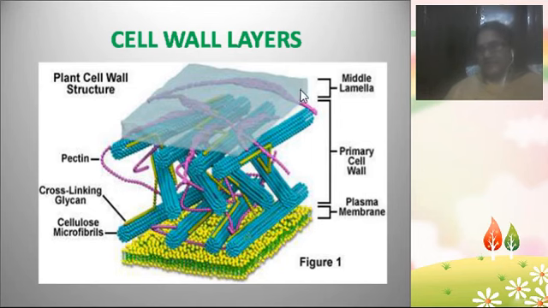So these are the cell wall layers. The upper one is the middle lamella, the very light colored one, and the blue colored part which you are seeing here, from the start to here, is the primary cell wall. Below the primary cell wall the secondary cell wall is present, which is not shown here. And below the secondary cell wall is the thin plasma membrane. Here you can see the primary cell wall is made up of cellulose microfibrils joined by some links. This is the pectin substance.